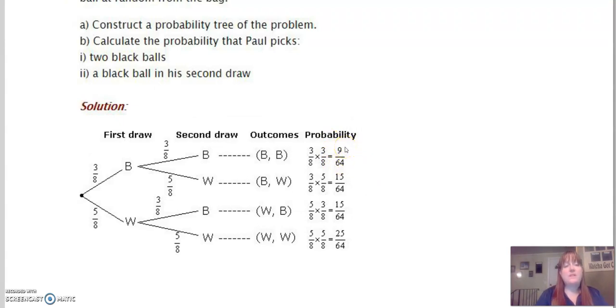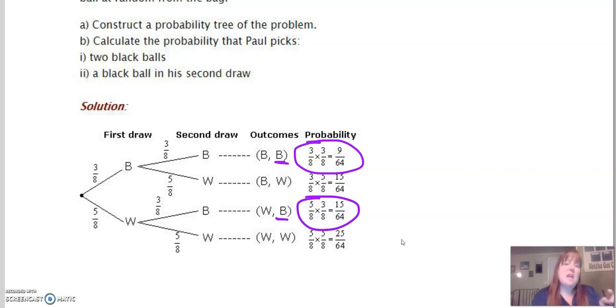What's the probability that he gets a black ball on his second draw? That's going to be a little bit different because there's a couple options, right? This one right here, the probability of picking black, black is 9 out of 64, and that has a black on the second draw. But this one also has a black on the second draw. So we're looking at both of those probabilities together.